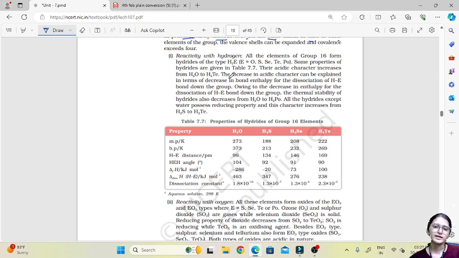Now why does the acidic character increase? Because there is a decrease in bond enthalpy for dissociation of hydrogen and that particular element. Then the thermal stability of hydrides also decreases from water to polonium. And all the hydrides possess reducing property except water. That means H2S to H2Te possess reducing property. They can reduce other compounds.